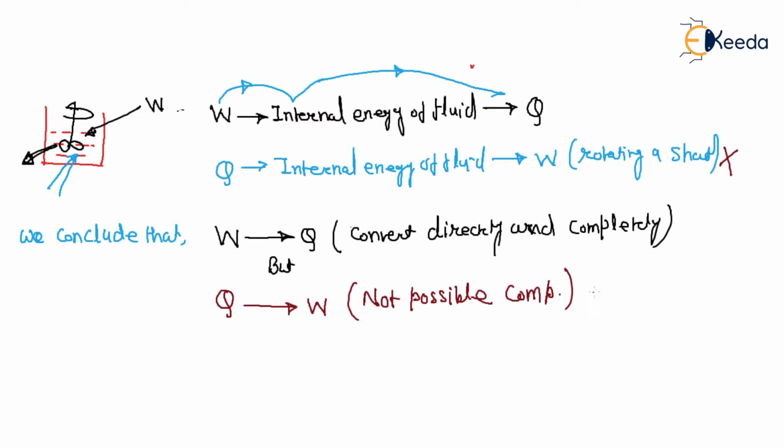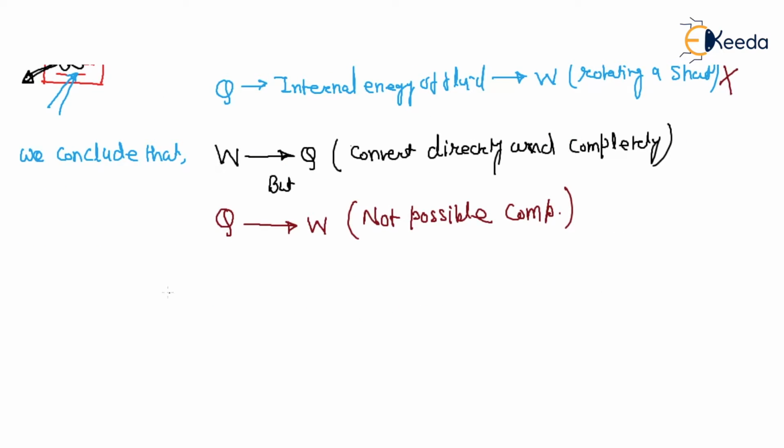It is not possible completely. So we can say that work is a high grade energy and heat is a low grade energy.